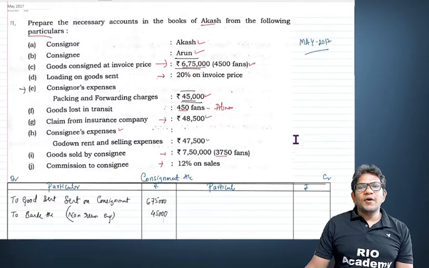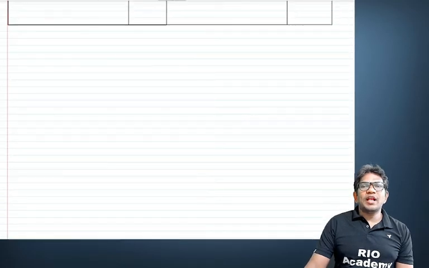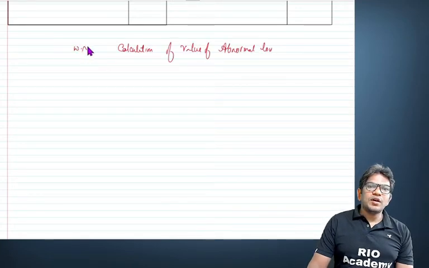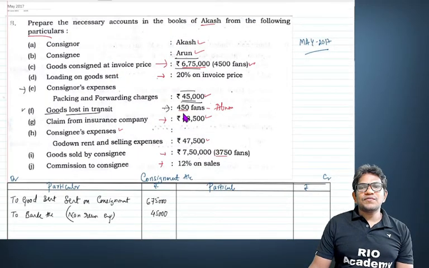All right, now they said the adjustment is goods lost in transit. That means abnormal loss, my dear student. We need to find out the abnormal loss with the help of a working note. So calculation of abnormal loss, this is your working note number 1. How many units have they lost? Just have a look here. They have lost 450 units and we need to find out the rate.